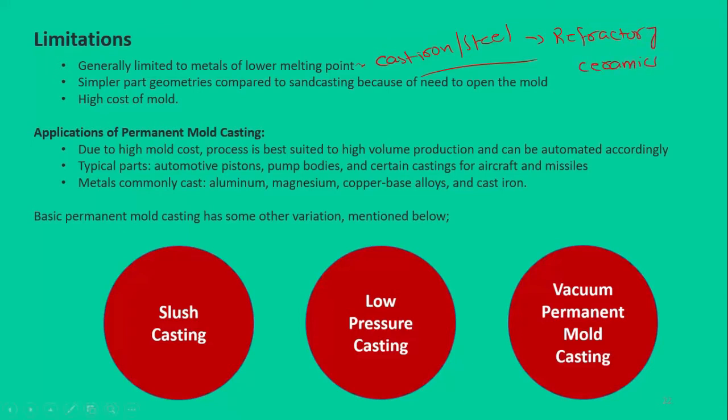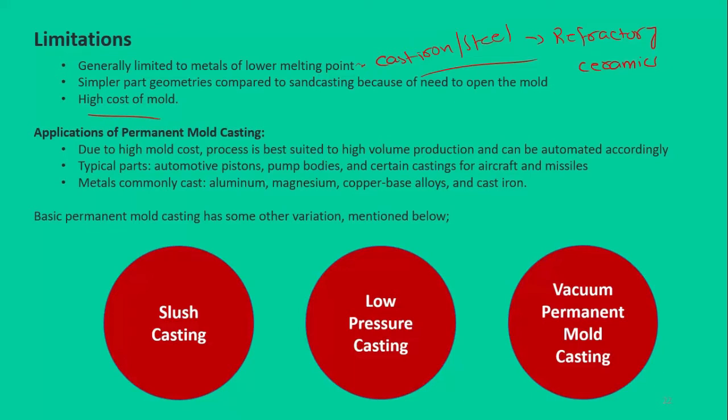Right? Simpler part geometries: the geometries that can be cast in this kind of casting, the permanent mold casting, are somewhat simpler compared to sand casting or expendable mold casting. And the last one is there is a high cost of mold, because the mold is made of metal, so there is a high cost involved in the price of the material itself, in the machining to get the desired shape of the mold cavity, and also some expenditure in maintaining that mold. So overall, there is a high cost of mold involved compared to expendable mold casting.